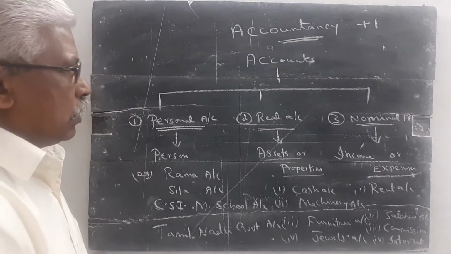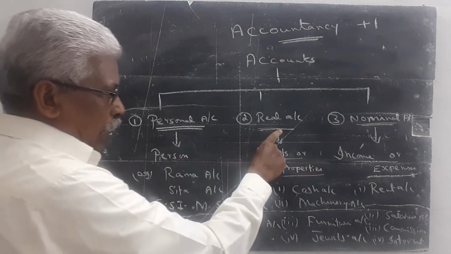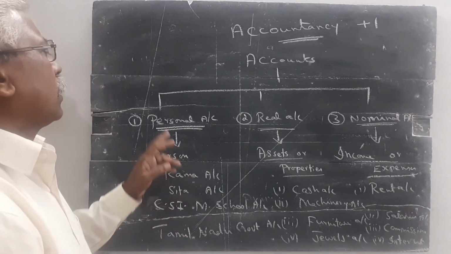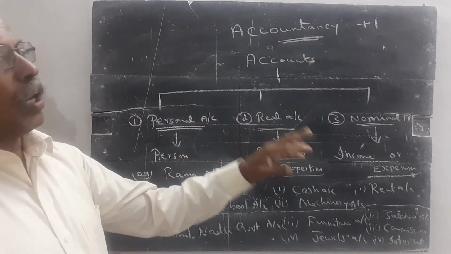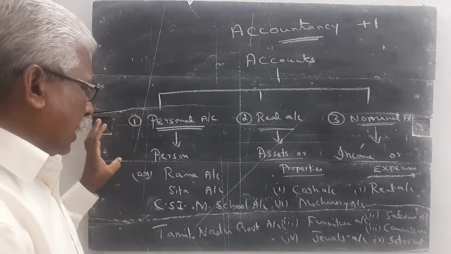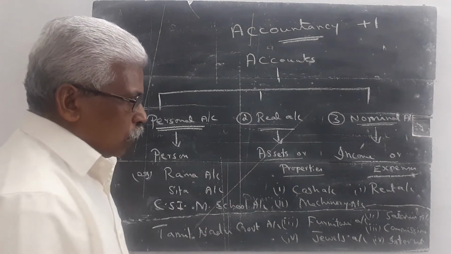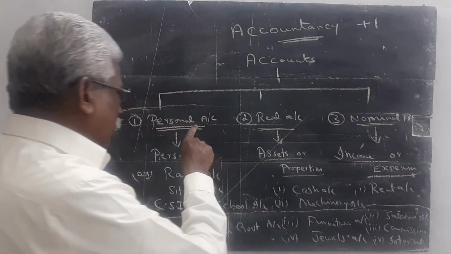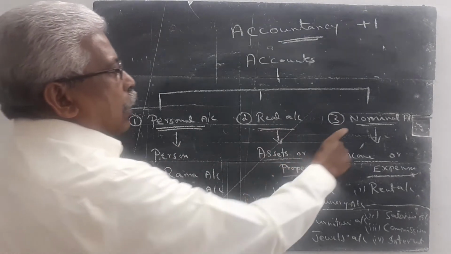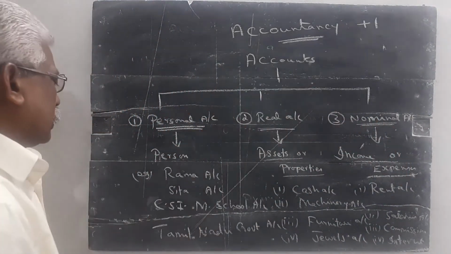Dear students, accounts are classified into three: personal account, real account, nominal account. In the entire accountancy class, we will repeat personal account, real account, nominal account. These things will come again and again. So now in this class, you just identify the meaning of personal account, real account, and nominal account. The account indicates about the person. The account indicates about the assets. The account indicates about income or expenditure.